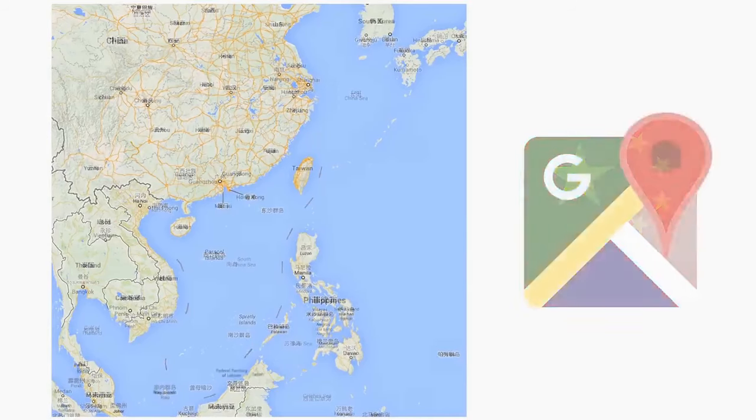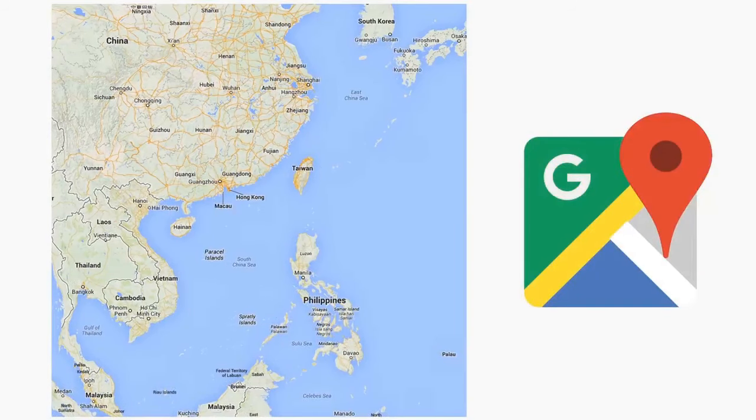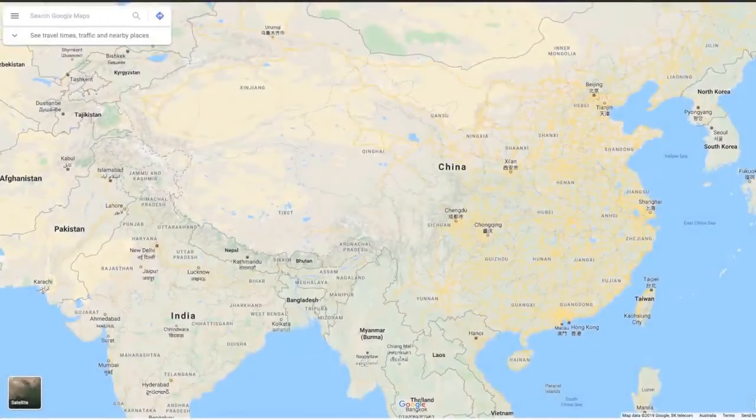While from any other country, if you want to run a website in China, you have to listen to China's rules. If you want to see what maps look like in other countries, even if you are stuck in China, you will need a VPN to trick Google into thinking that you are somewhere else.